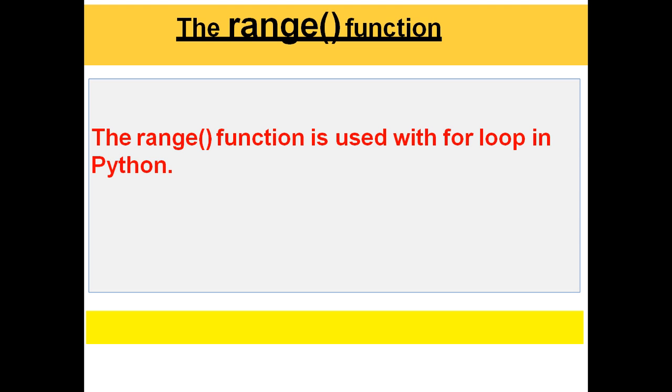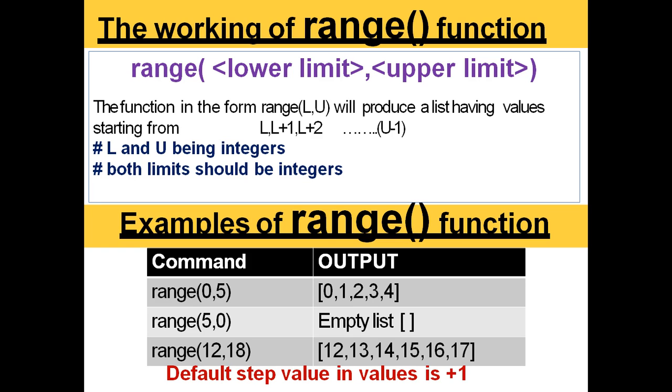For implementing loops in Python, we have the range function. The range function is used with the for loop in Python, and it works as range(L, U), where L is the lower limit and U is the upper limit. Both these limits should be integers. For example, range(0, 5) will give you values 0, 1, 2, 3, 4. Range(5, 0) gives an empty list, because from 5 to 0 we cannot go in increasing order. If you want to go down, you have to write the step size, that is -1.